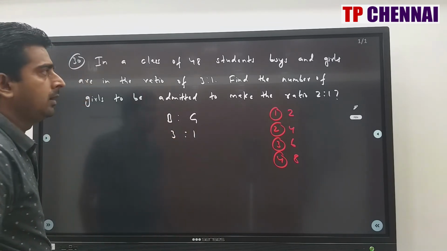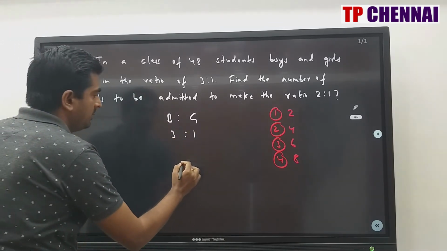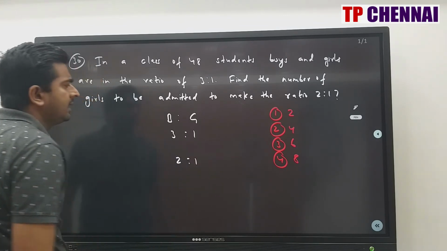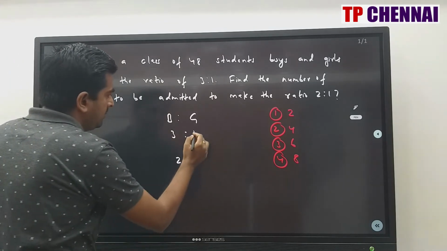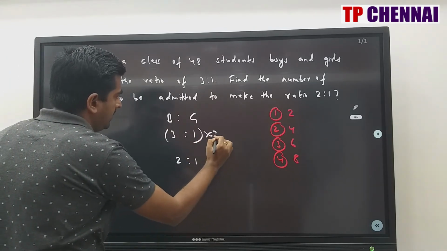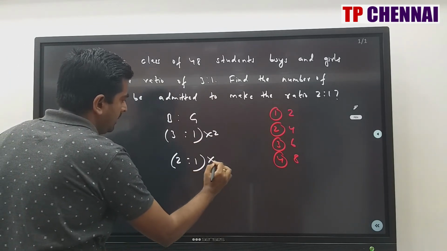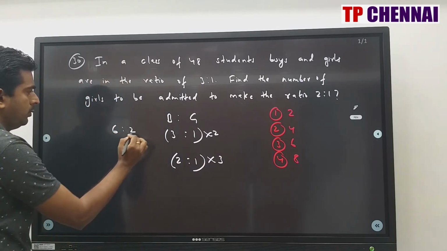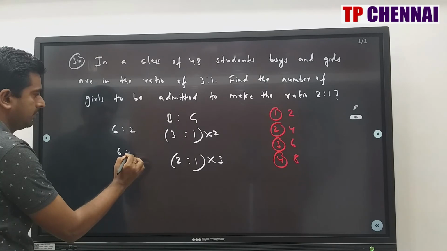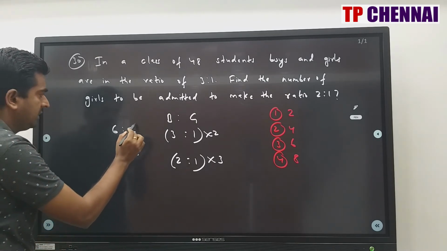3:1. Now when they added girls, the ratio has become 2:1. So they are adding girls. So the boys part should be the same, but the boys part is 3 in one and 2 in the other. So multiply this one by 2, multiply this one by 3. So again the ratio I am writing is 6:2 and this is 6:3. This is my initial part.